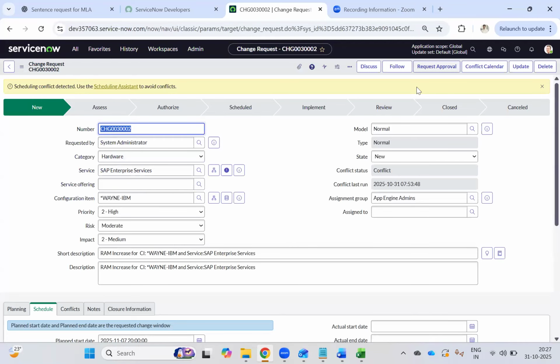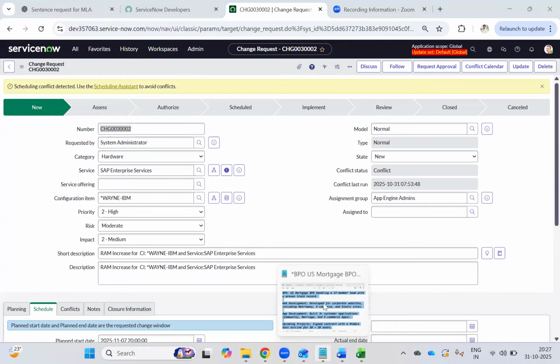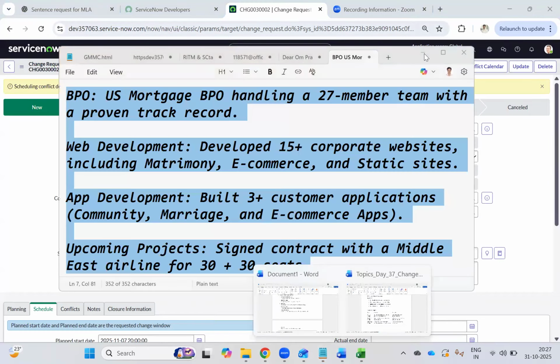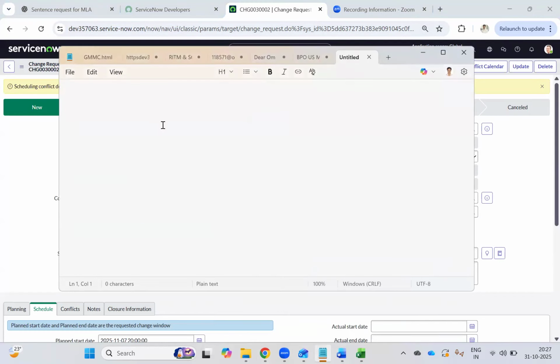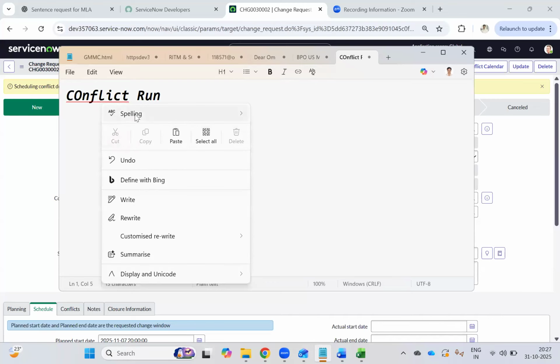So this was our change, correct? Okay, this is the change created and I am in the new phase. Now there are two things we need to understand. What are those two things? One is conflict calendar, and the other one is schedule assistance.